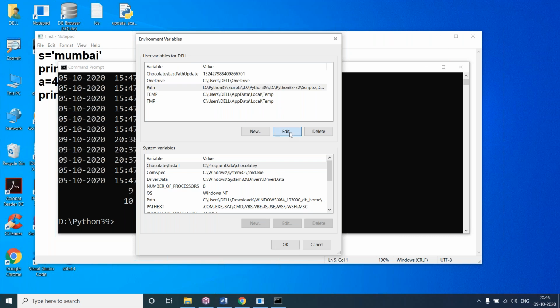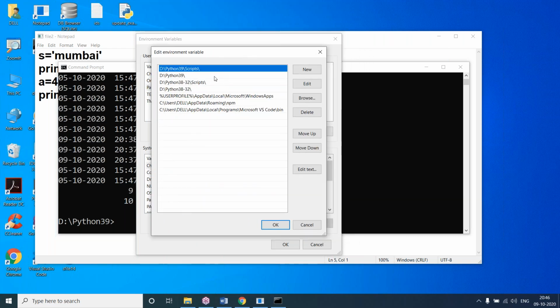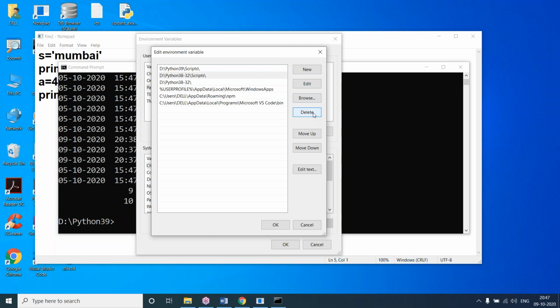Click on Edit. Here you can see Python 39 is there. So I'm deleting this, the old 3.3 version. Scripts is also there here.